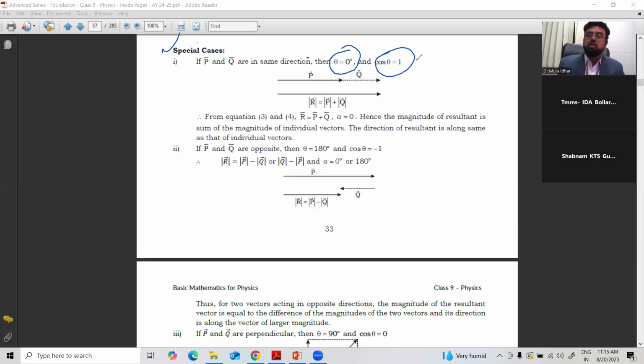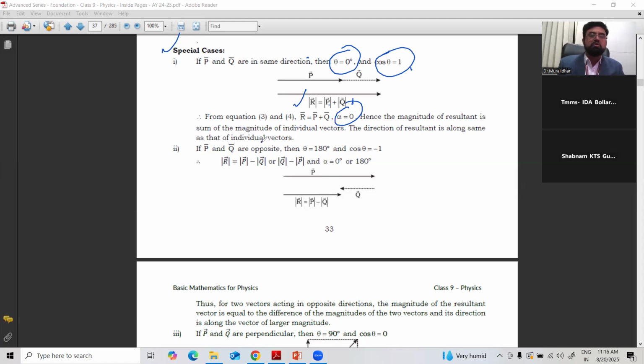Right? So, cos 0 value, if you see in trigonometry, we have seen in the beginning, cos 0 degree is equal to 1. So, both are in the same direction. So, the resultant will become R is equal to P plus Q. From equations 3 and 4, R is equal to P plus Q, or angle is equal to 0. Hence, magnitude of resultant, we got it as P plus Q.